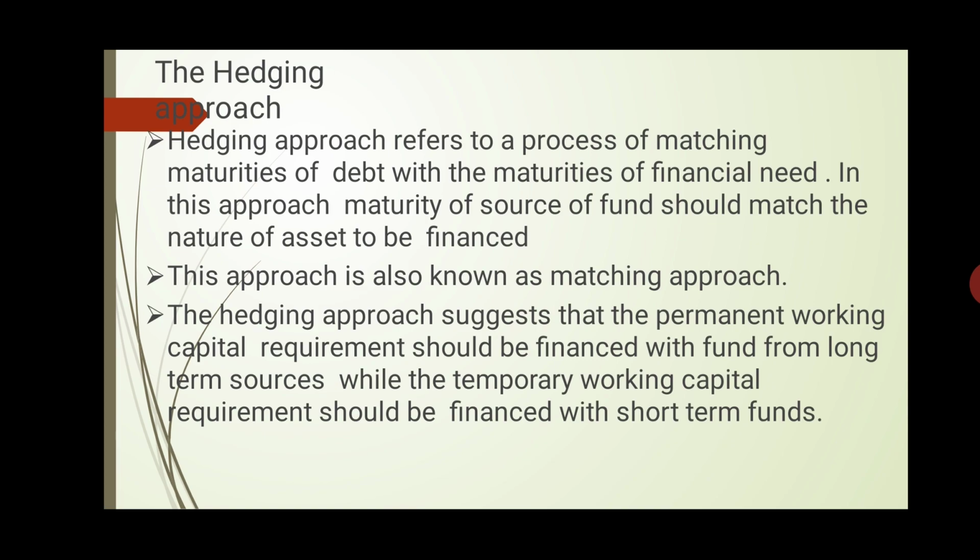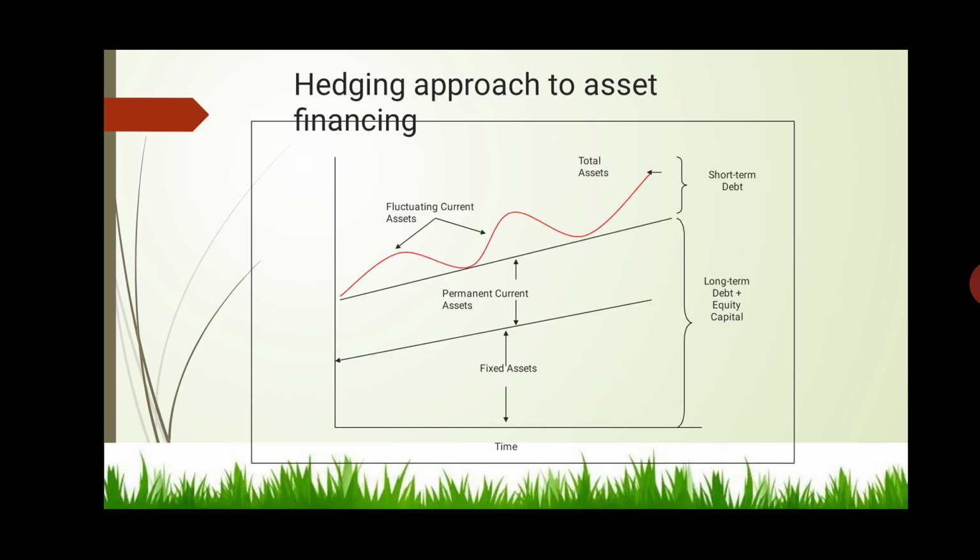And additionally we can say that when the business follows this approach, long-term finance is used to finance the fixed assets and permanent current assets, and short-term financing to finance the variable assets. Variable assets means the temporary assets. So this conceptually we can understand with the help of this diagram. This diagram shows how the hedging approach is used for determining the financing mix.